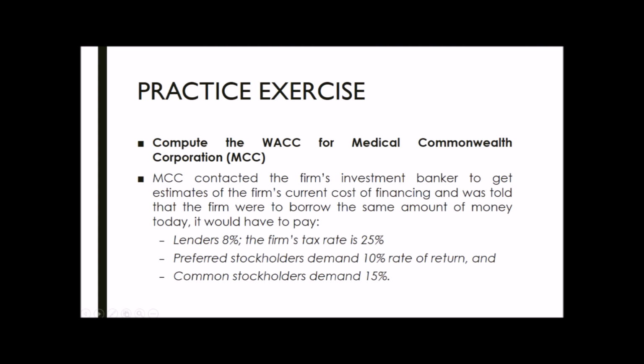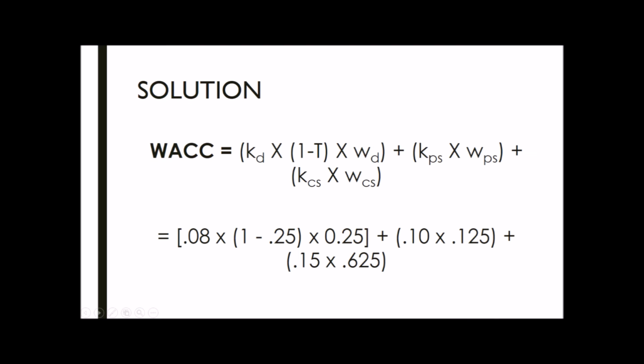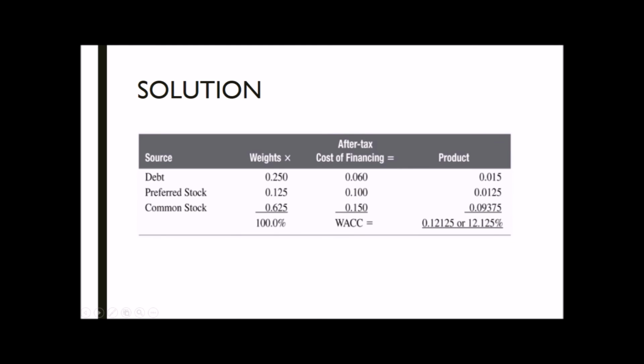With this data, we substitute it into the formula of WACC: 0.08 for KD, 0.25 for tax, 0.25 for WD, 0.10 for KPS, 0.125 for WPS, 0.15 for KCS, and 0.625 for WCS. With this formula, we have come up with this table, with the source, weight, after-tax cost of financing, and product.